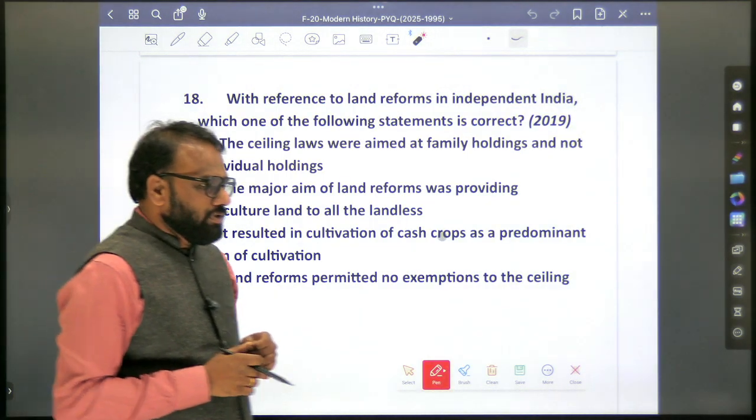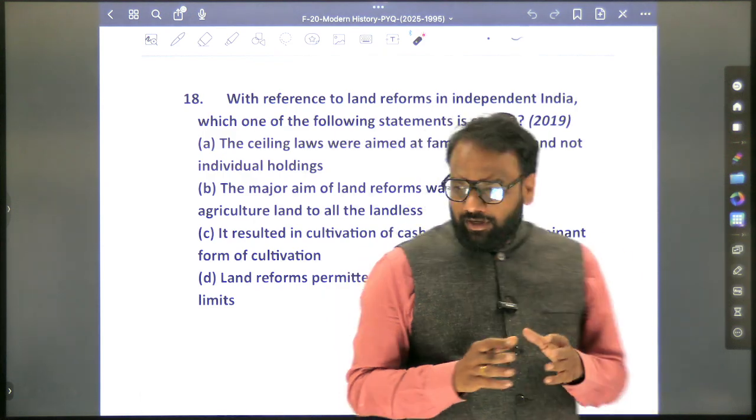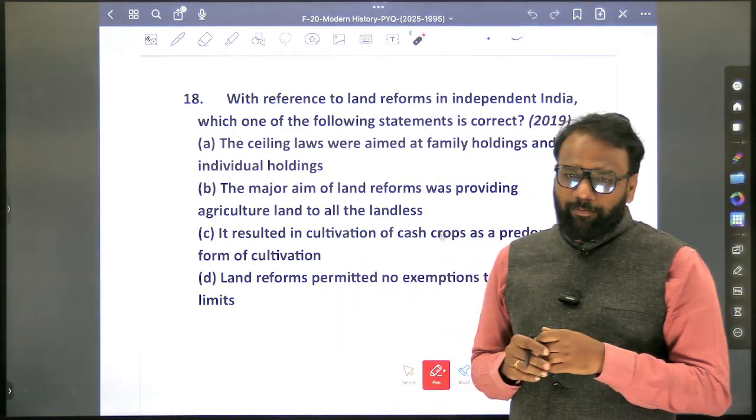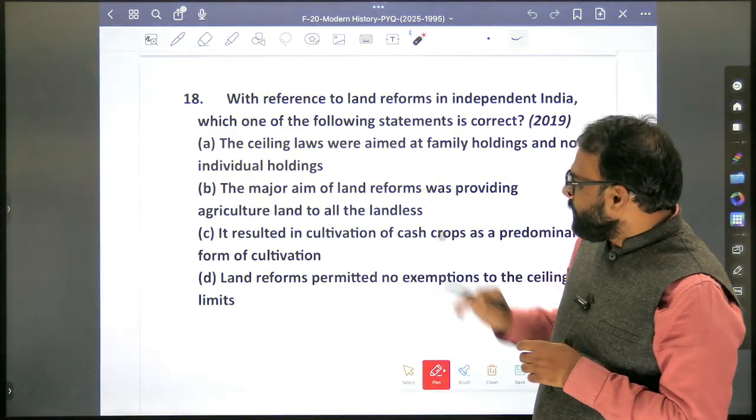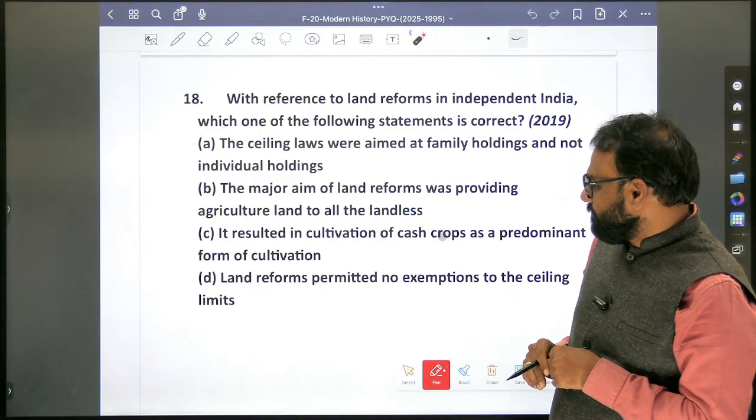Okay, so this question is a bit tough. What's the option here? What's the answer here? What is the official answer? Just go through it once.